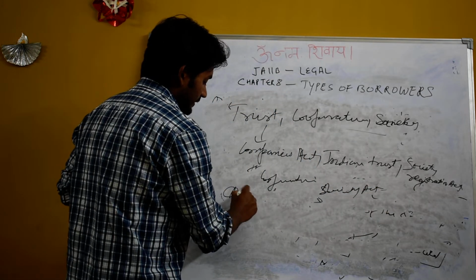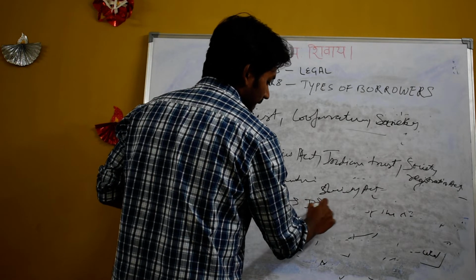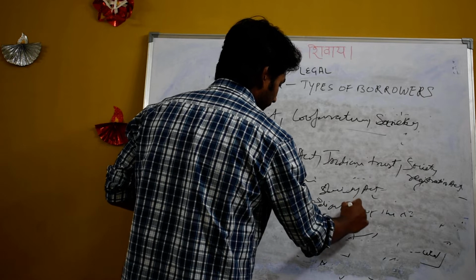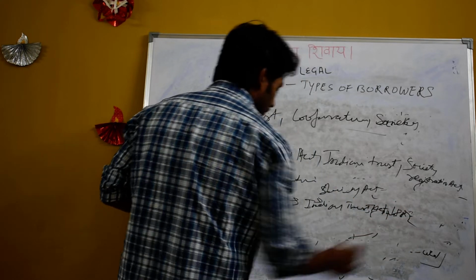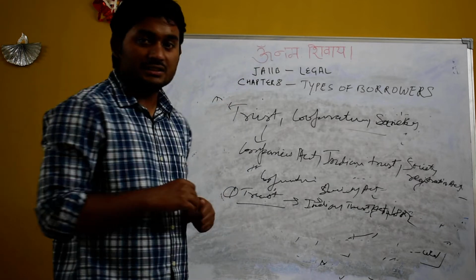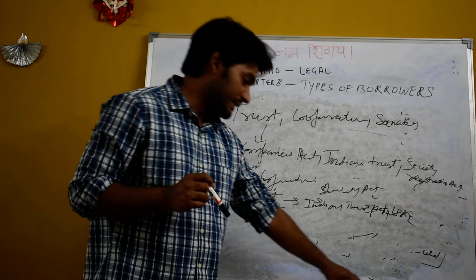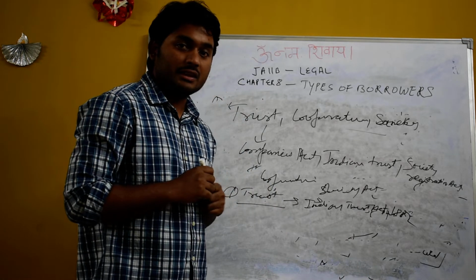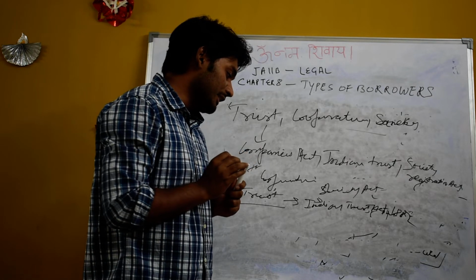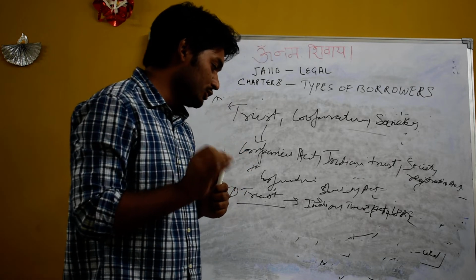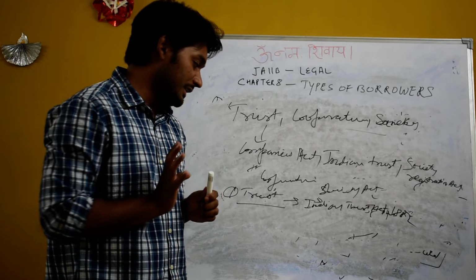Now, first we will discuss trust. A trust is formed by the Indian Trust Act of 1882. A trustee manages the trust, and the powers of a trustee are put in the trust deed. Bankers dealing with a trust should clearly read what is written in the trust deed, and all the permissions required for taking a loan should be obtained from the respective government authorities. I repeat, respective government authorities, you have to take the permission.